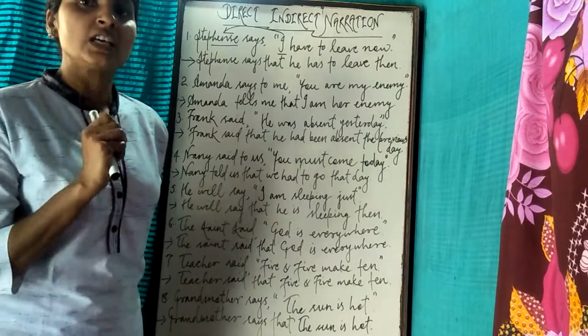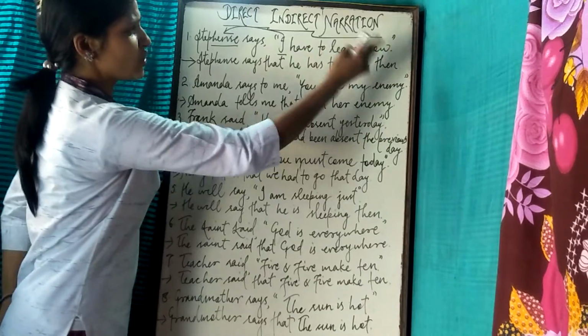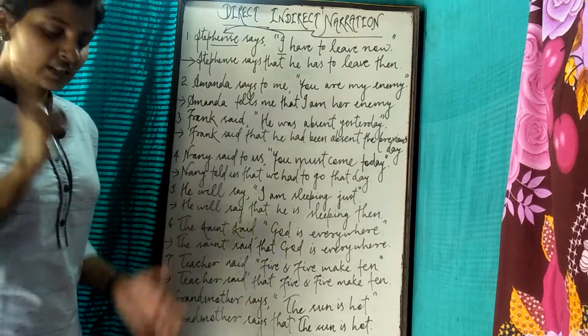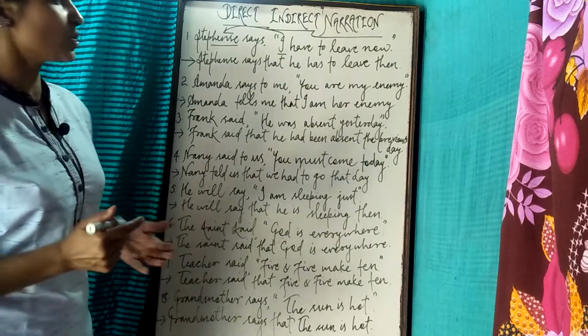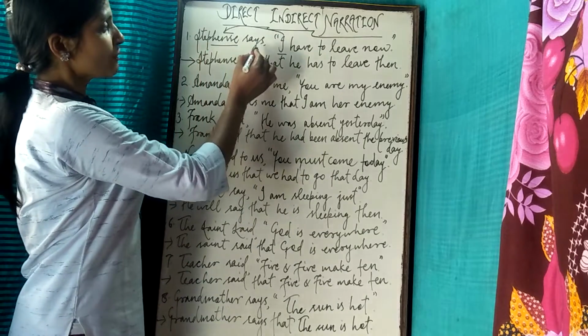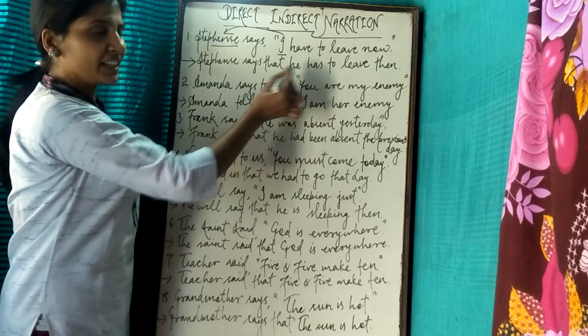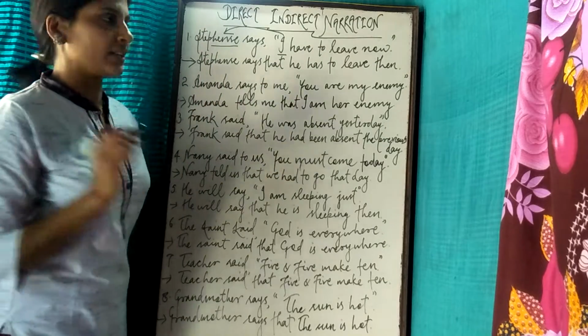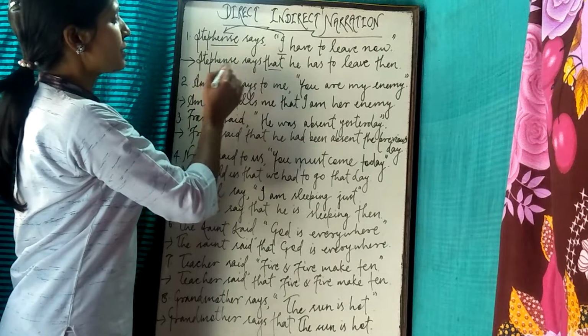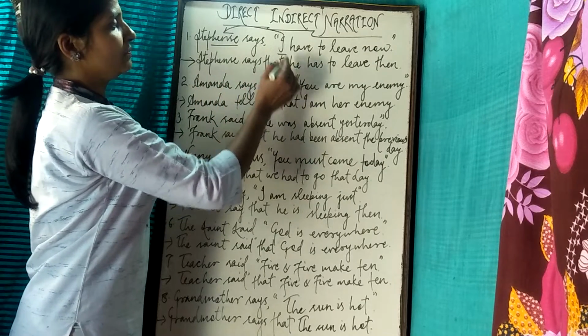So there is no change of tense, only certain changes and person changes. See, Stephen says, I have to leave now. Stephen says, and connect both parts by using that. That is, Stephen says that he.